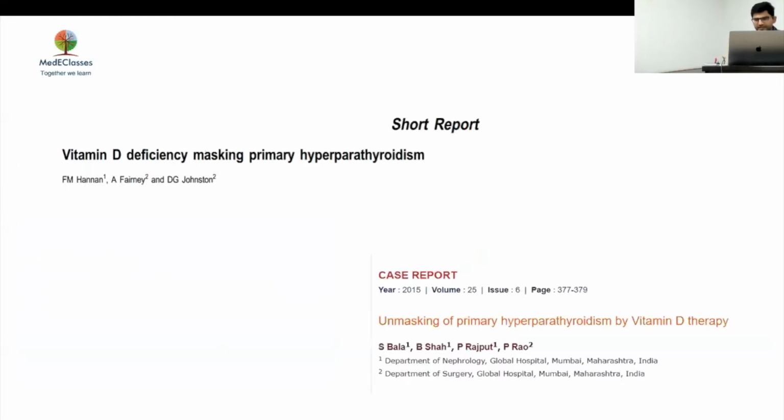There are various reports of vitamin D deficiency masking primary hyperparathyroidism. The first was a 45-year-old male who was incidentally detected with some lytic lesions in his bone, and then he was given a trial of vitamin D, which ultimately led to hypercalcemia. The other was a lady who had just been given vitamin D supplementation and nothing else, and then she developed hypercalcemia and hyperparathyroidism. What is most important is that both these cases went on to have hypercalcemia, which was missing in our case. Maybe he would develop it later after follow-ups.